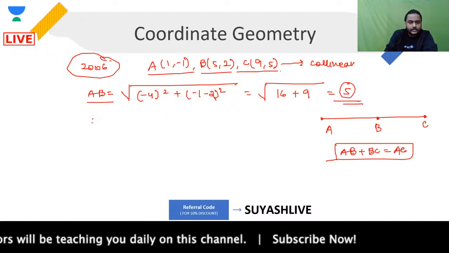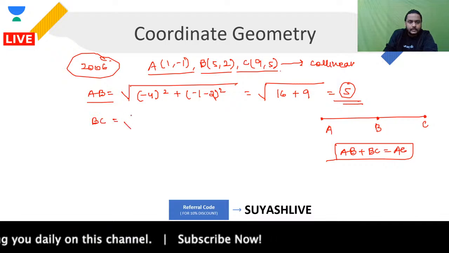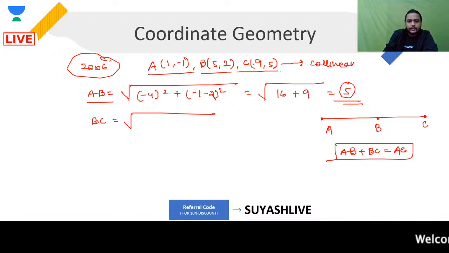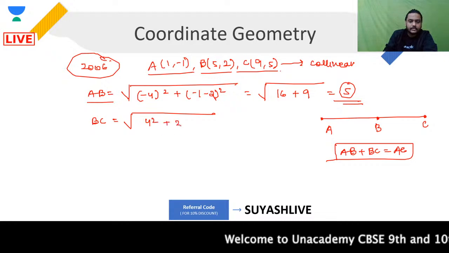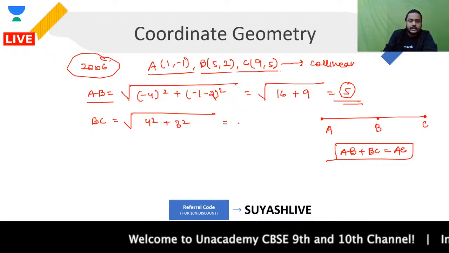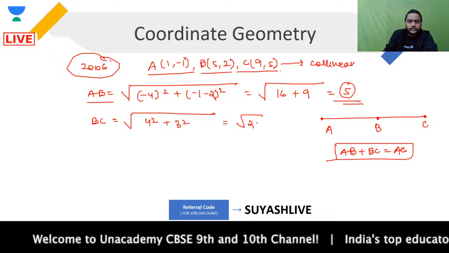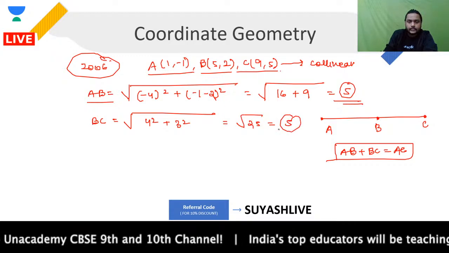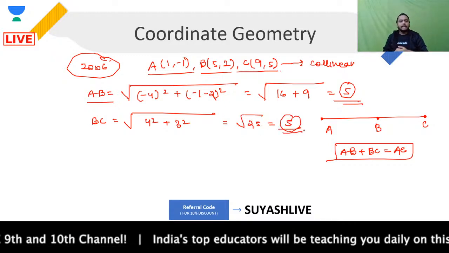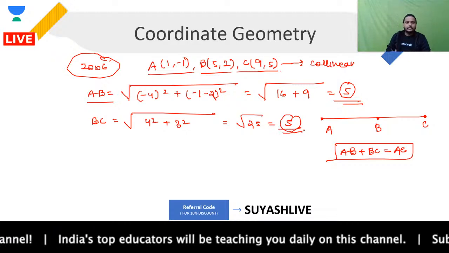Talking about the next one, that is BC. BC is nothing but the square root of (9 minus 5), that is 4 square, plus (5 minus 2), 3 square. It again came out as the root of 25, that will be equal to 5, right? So your BC again came out as 5.